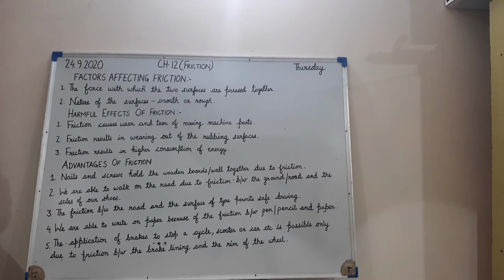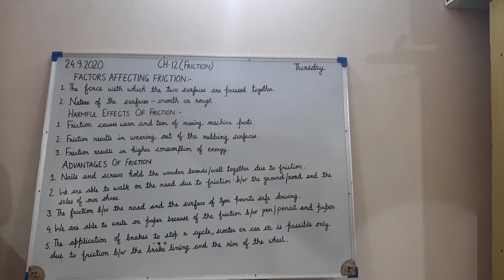Now the second factor is the nature of the surface, smooth or rough. As you know, the force of friction between the object and the surface on which it is moving is less when the surface is smooth, and on rough surfaces the motion is slow due to higher friction. On a smooth surface there is less friction, so it is easy to move the object, while on a rough surface, as the friction is more, the object's motion is slow due to higher friction.